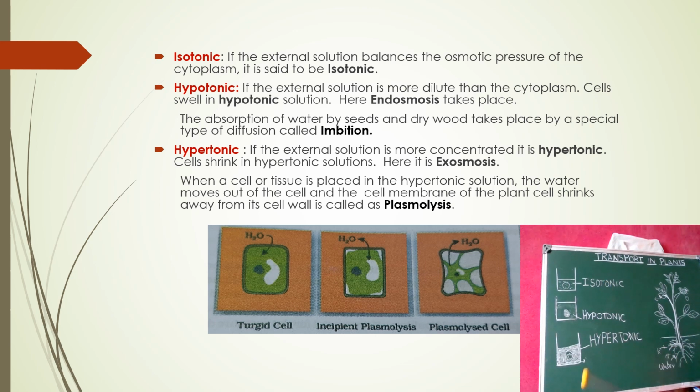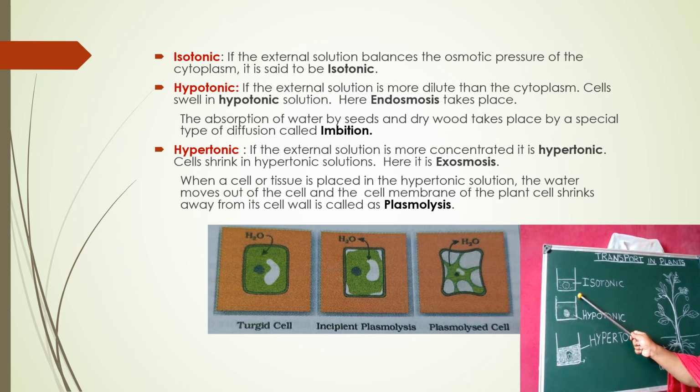If the external solution balances the osmotic pressure of the cytoplasm, it is said to be an isotonic solution. Isotonic means both concentrations are the same and there is no osmotic pressure applied.